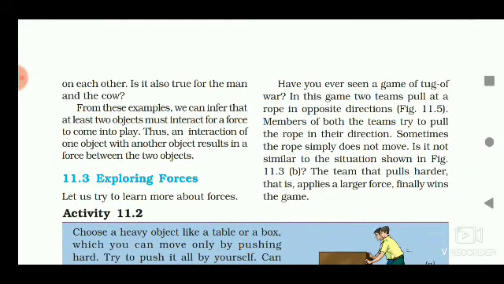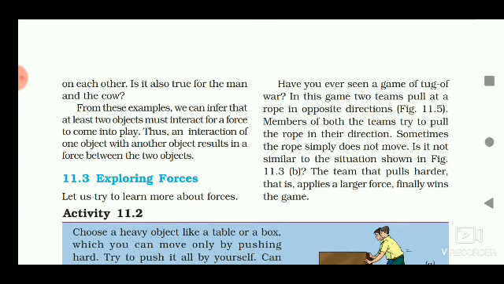Yes. From these examples, we can infer that at least two objects must interact for a force to come into play. So, interaction is necessary for the action of the force. Thus, an interaction of one object with another object results in a force between the two objects. So, now from this paragraph, we find the answer to the question: when does a force come into play? The force comes into play when there is an interaction between two objects.